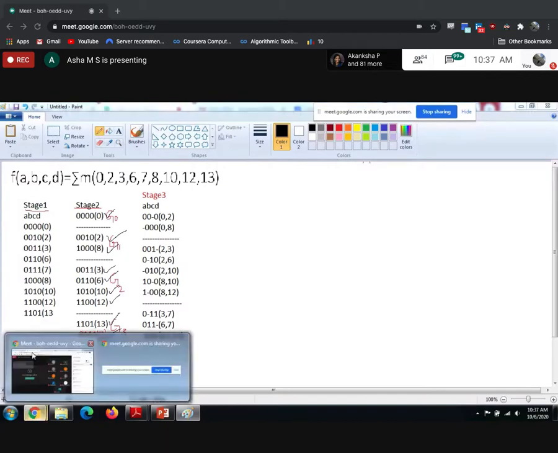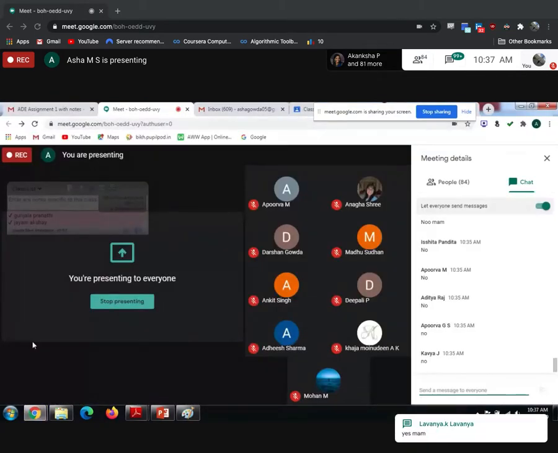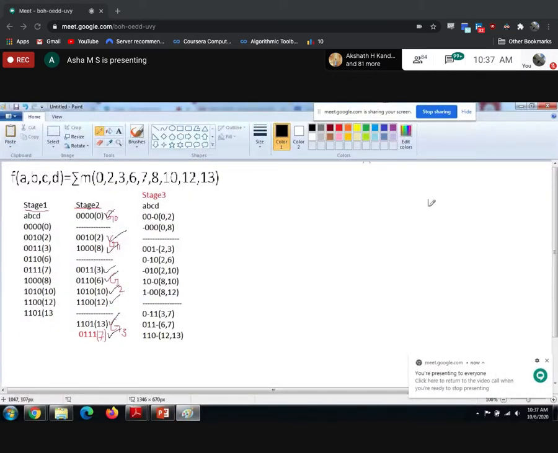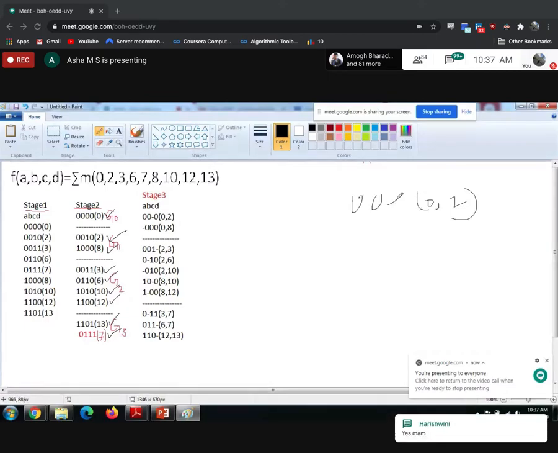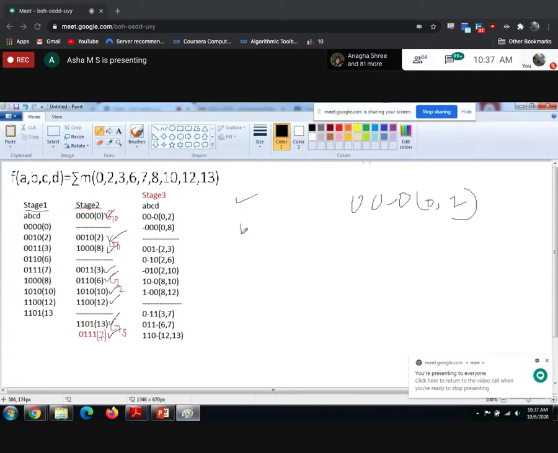Are you getting what I am saying? The first combination I got was 0, 2, which I got by combining 0 and 1. Immediately you have to take decimal 0 and decimal 2. Next I combined 0, 8. Once you use this, you have to tick 0 and 8. 0 is already ticked, so no need to repeat. Next you need to tick off 8.